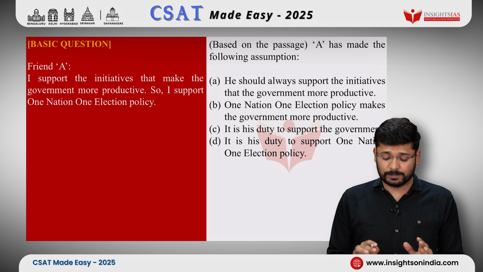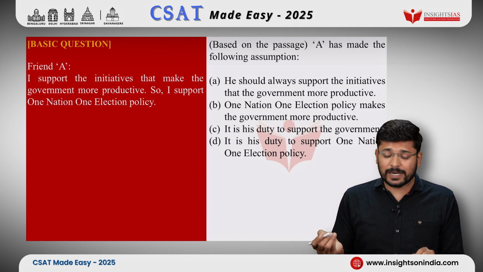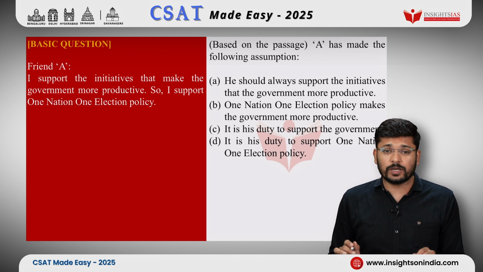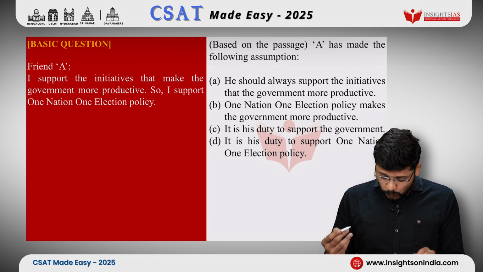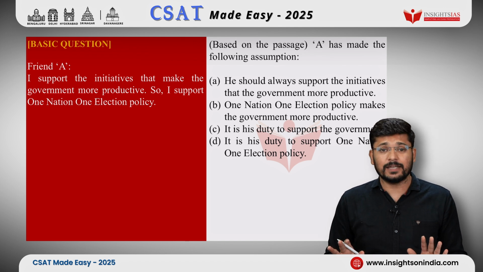This is the passage. Now, look at the question. Based on the passage, A has made the following assumption. What are the assumptions? Option A: He should always support the initiatives that make the government more productive. Option B: One nation, one election policy makes the government more productive. Option C: It is his duty to support the government. Option D: It is his duty to support one nation, one election policy. Which is the answer here?